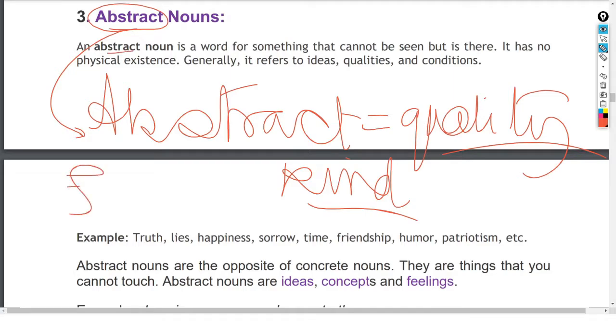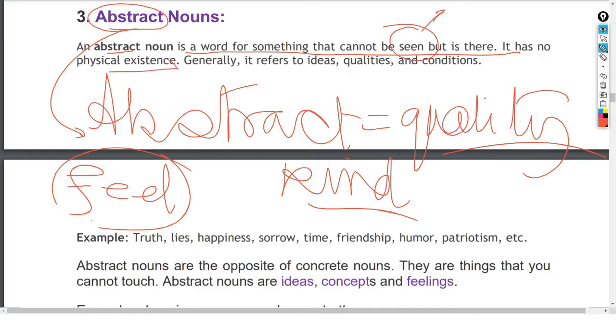और दूसरा, the particular thing that your senses cannot account, abstract noun. तो अभी हम देखते हैं, abstract noun is a word for something that cannot be seen but is there, है ना. आप उसको see नहीं कर सकते, you cannot see it. It has no physical existence. Generally it refers to the ideas, qualities and conditions. So it refers to the ideas, qualities and also conditions.